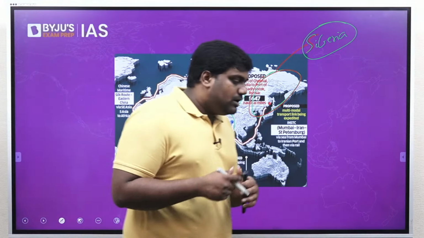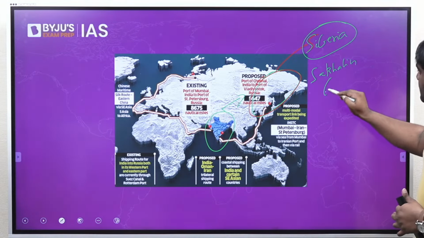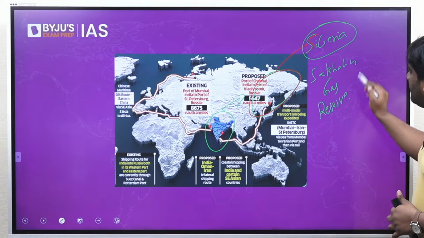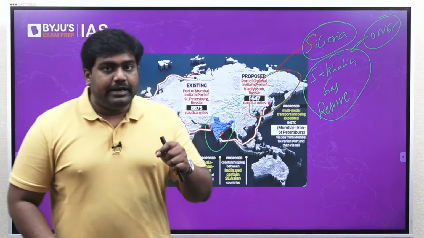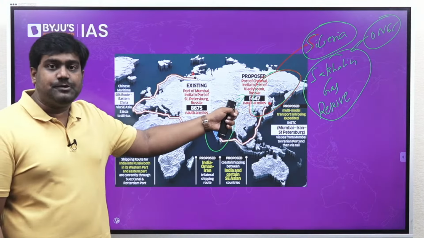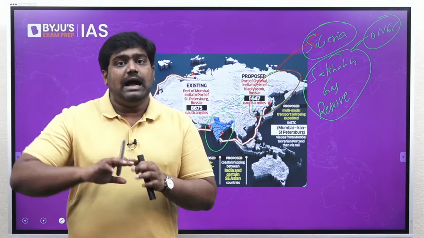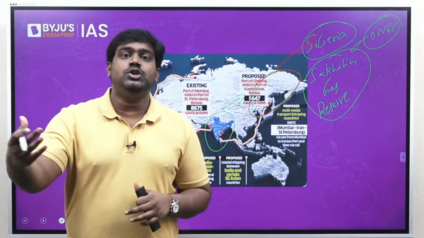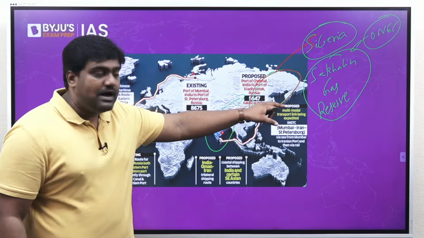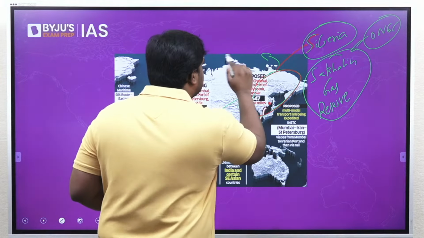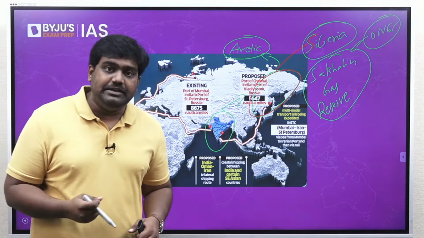You might have heard about a gas field project known as Sakhalin Gas Reserve. It's a Russian gas field where India's ONGC has invested, ONGC Videsh Limited. Right? The Sakhalin Gas Reserve is located in the Russian Far East region. Of late, India is giving a lot of attention and focus to the Russian Far East as a part of India's Act Far East policy. It is an extension of our Act East policy through which we are giving more attention towards East Asia, towards the Russian Far East, so that we can get better access to the Arctic region as well. So there is an economic and strategic motivation behind this.